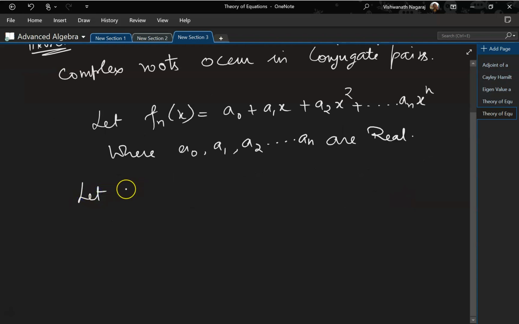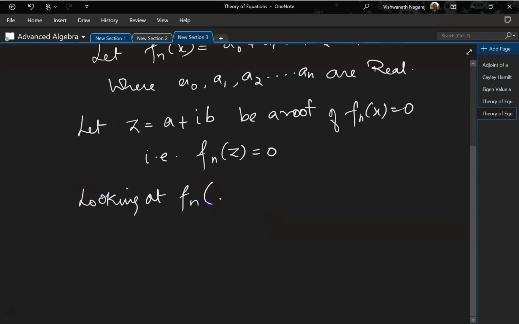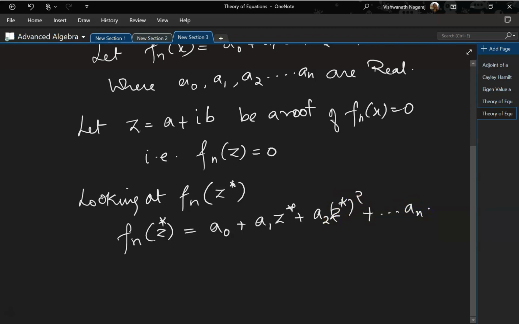Now let z equal a + ib be a root of f(x) = 0. So that is f(z) = 0. So looking at f(z*), it will become f(z*) = a0 + a1z* + a2(z*)² + and so on up to an(z*)ⁿ.